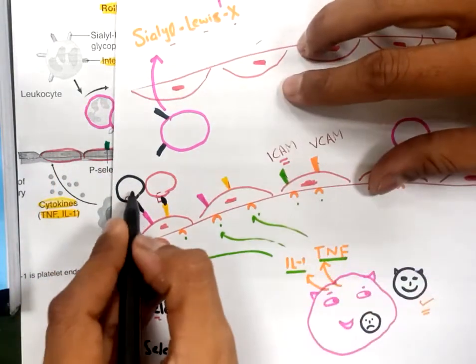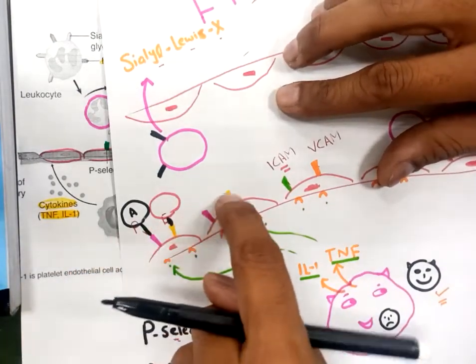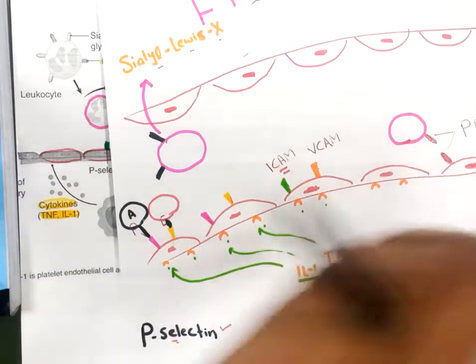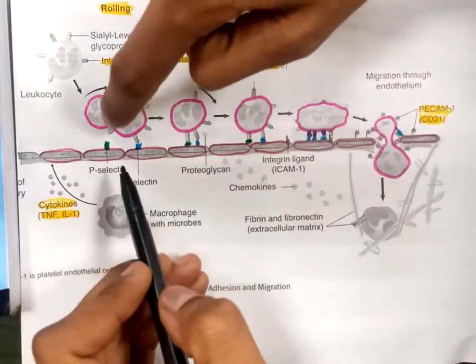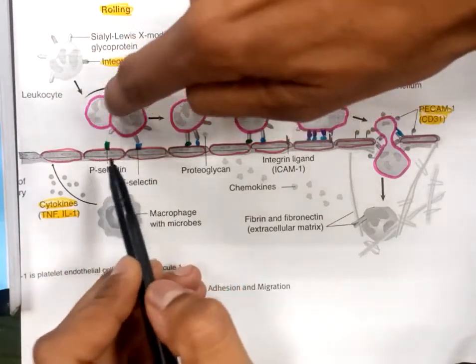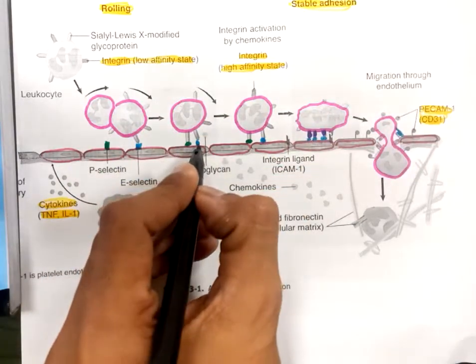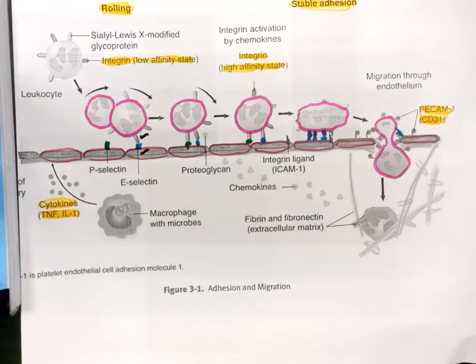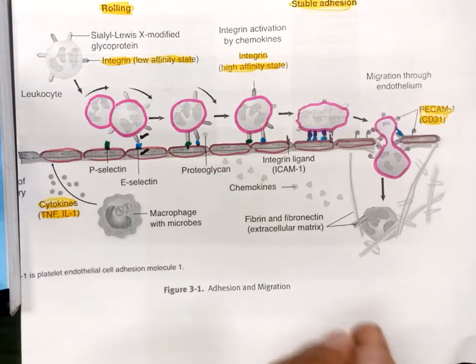So obviously, for example, this white blood cell will first interact with this, then this, then this, then this. So time to time it will keep on moving, but its speed will keep on slowing down. So here you can see in this way, this white blood cell will first interact with this, then this, then this. It will keep on rolling, and because of this rolling and attachment of these selectins and these Sialyl-Lewis X modified proteins, because of these interactions, the speed of these moving white blood cells, leukocytes, will keep on